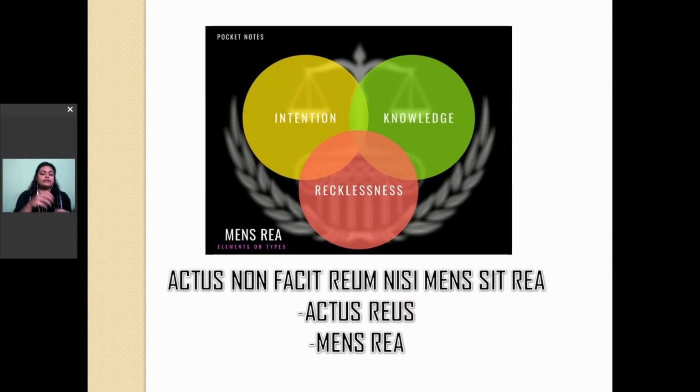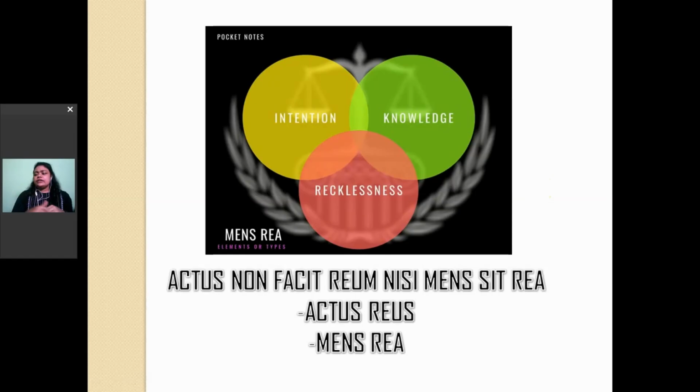If I just have the intention of killing you, but I do not mix the poison, then of course it won't be a criminal act because there is no actus reus. Similarly, suppose I innocently give you poison-laden food. I do not have any intention to kill you. In fact, I do not have knowledge of that food containing poison. So there is no mens rea, so then also it will not be a culpable offense. This forms the basic foundation of criminal law under the IPC.